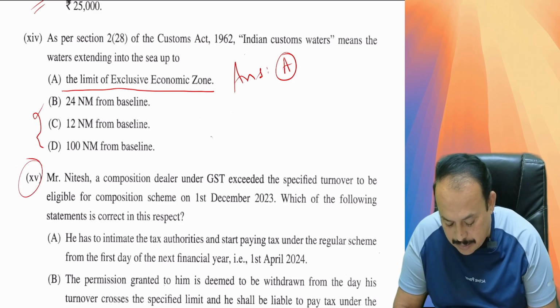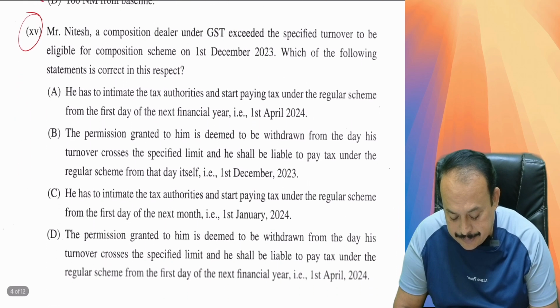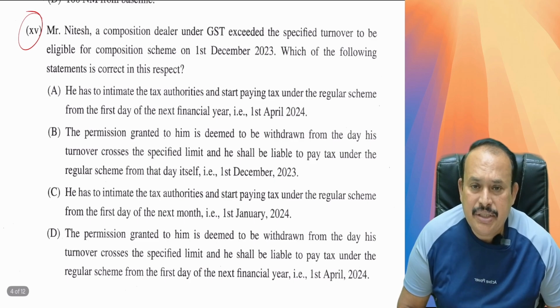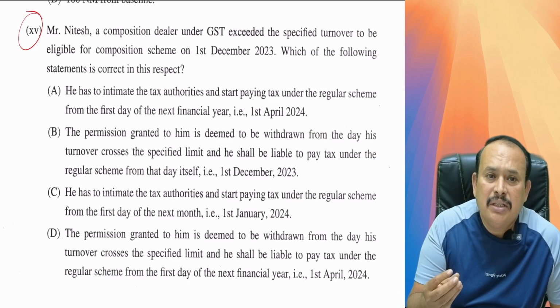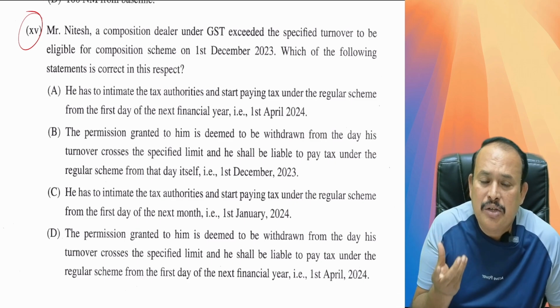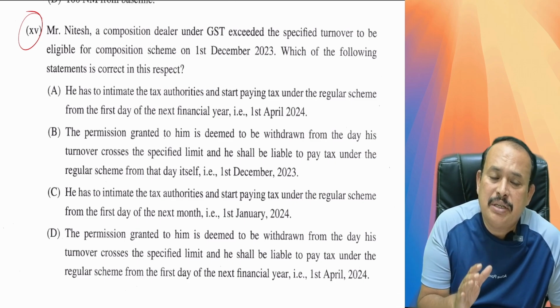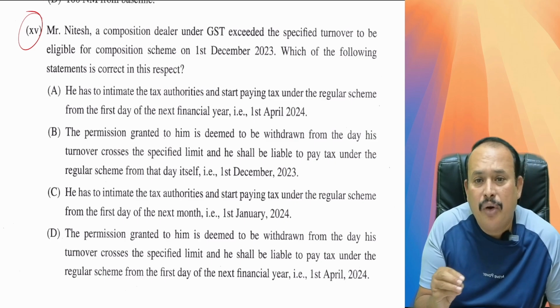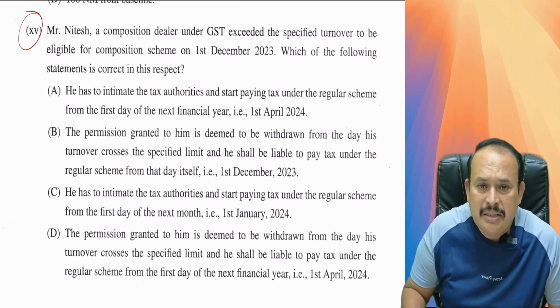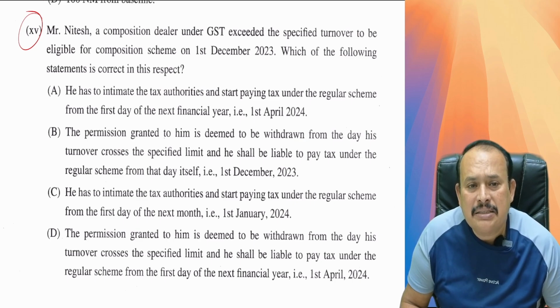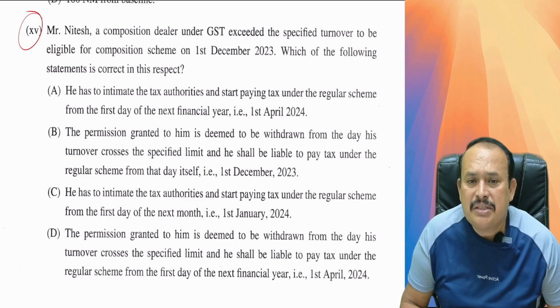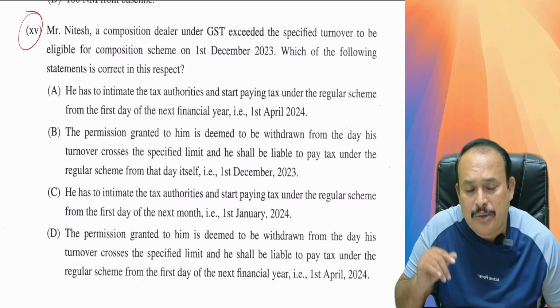Further, question number 15. Mr. Nitesh, a composition dealer under the GST, exceeded the specified turnover to be eligible for the composition scheme on 1st December 2023. Which of the following statements is correct in the given respect? A. He has to intimate the tax authorities and start paying the tax under the regular scheme from the first day of the next financial year, 1st April 2024.